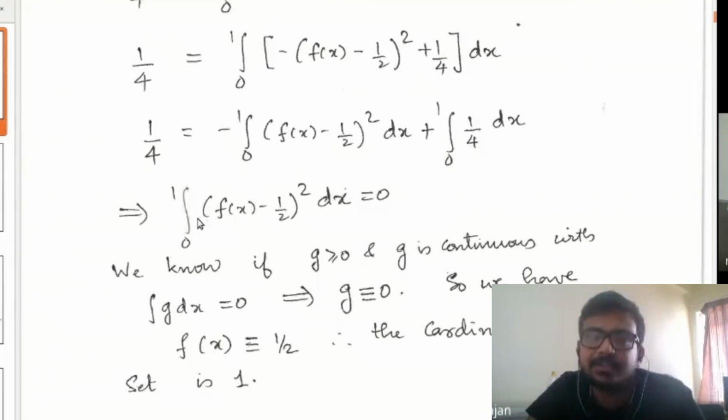So here our g is f of x minus 1 by 2 the whole square. By this result, f of x minus 1 by 2 the whole square has to be the constant function 0. That means f of x minus 1 by 2 has to be the constant function 0. So what does it mean? f of x minus 1 by 2 equal to 0 for all x means f of x is equal to 1 by 2 for all x. That means f of x is the constant function 1 by 2. I hope it is clear.